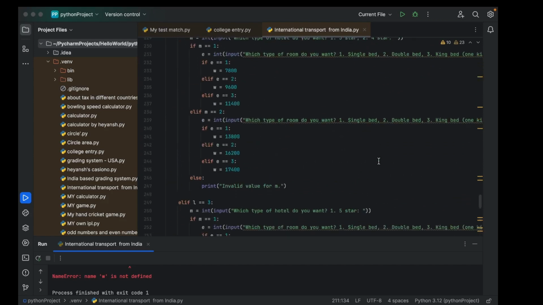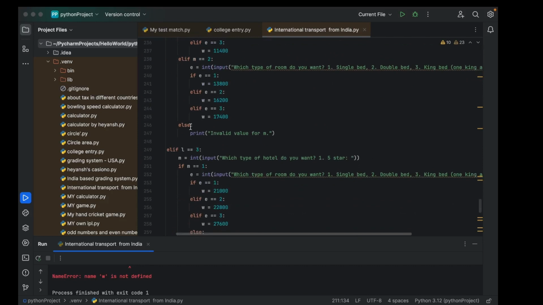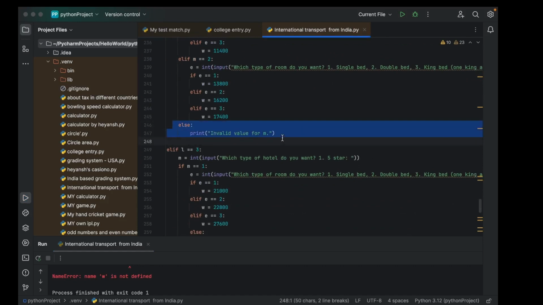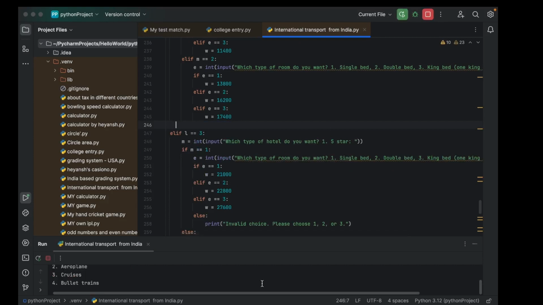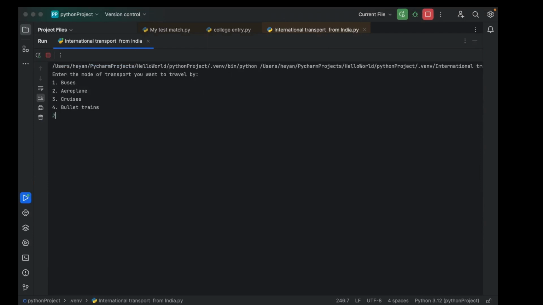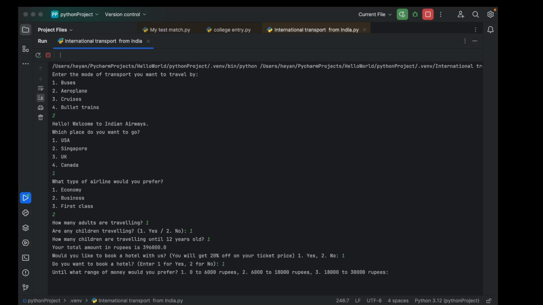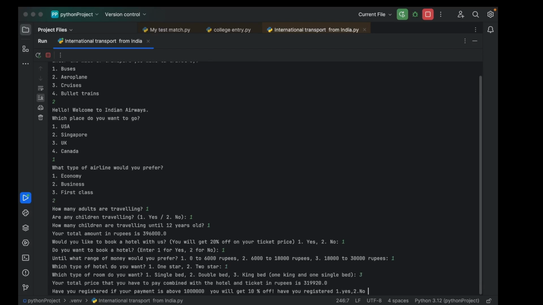So let's go to the hotel section, which is over here. Now let's run and check. Okay, so again now it showed king size bed.